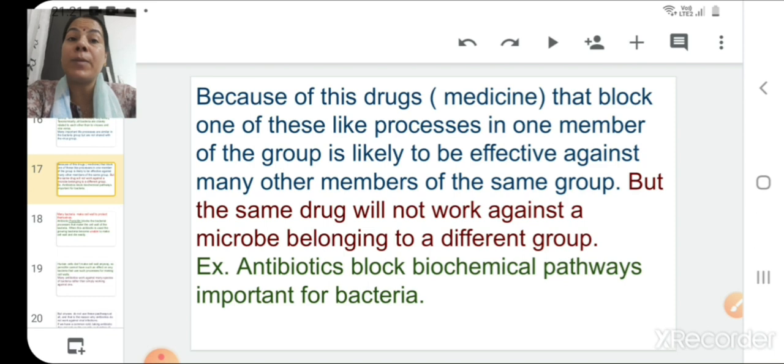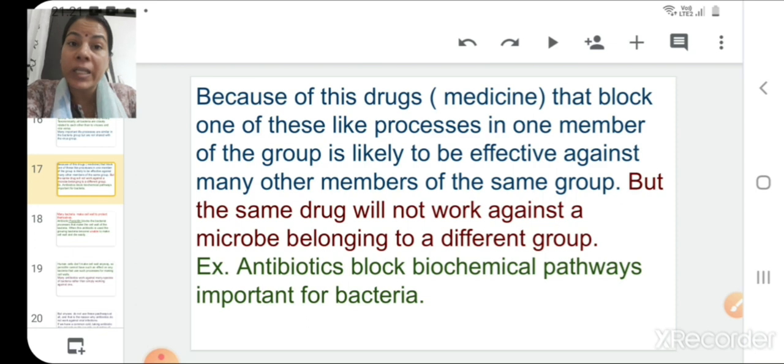But how are they able to kill the bacteria? Actually, there is a very crucial process there, and this is not only a single process. There are different channels through which these chemicals, which are antibiotics, stop the activity of bacteria. One example is taken here, that is by blocking the biochemical pathways.